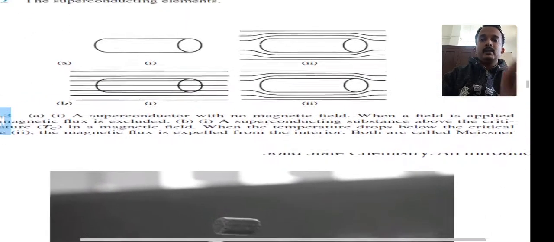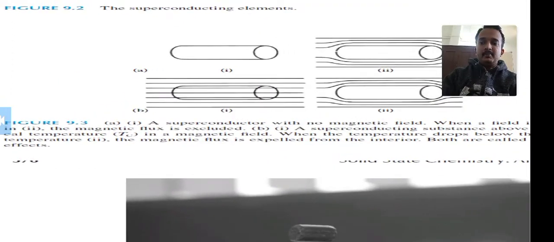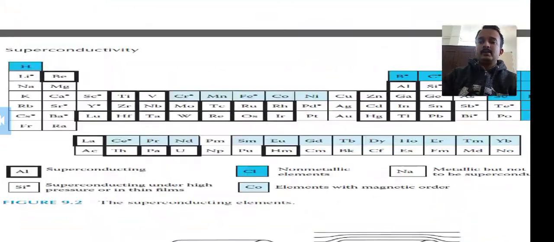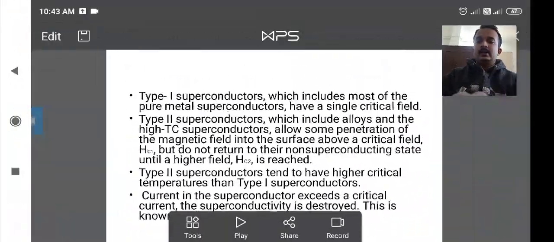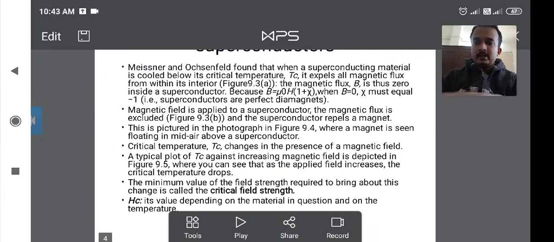So the superconducting material is cooled below its critical temperature, the critical temperature of the superconductor, and on cooling below it the material expels all the magnetic flux.